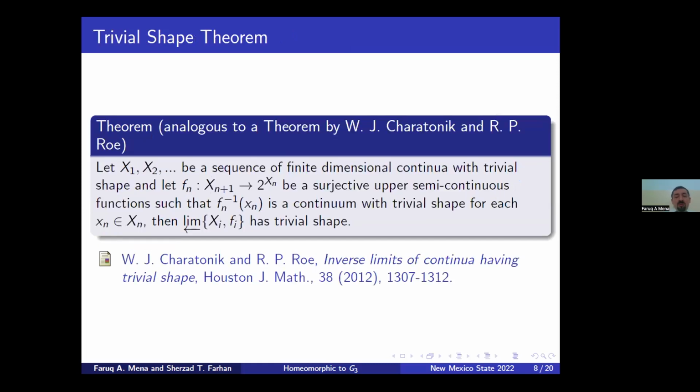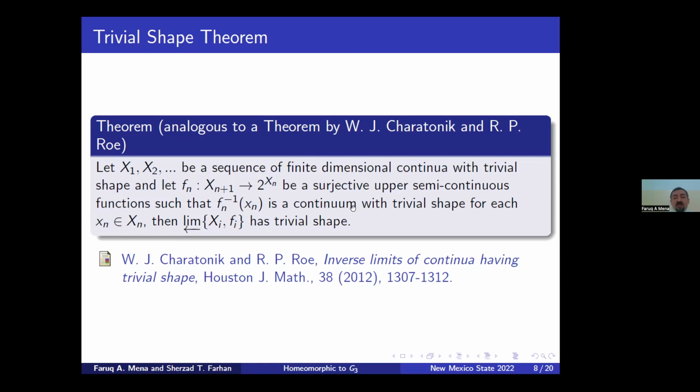And we need this theorem as well. Let X_i be a sequence of finite dimensional continua with trivial shape, and let f_i be an upper semi-continuous function such that the pre-image of each x_n is a continuum with trivial shape, then the inverse limit has trivial shape.